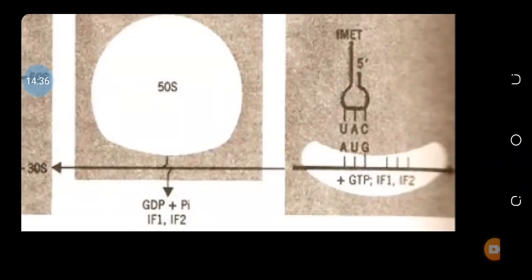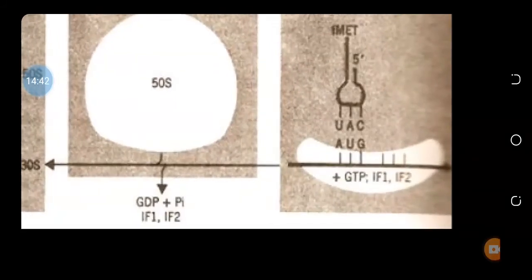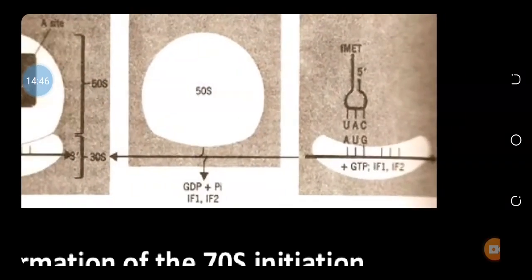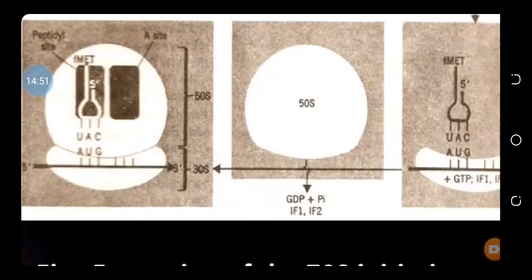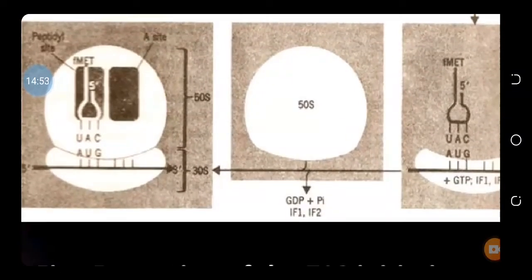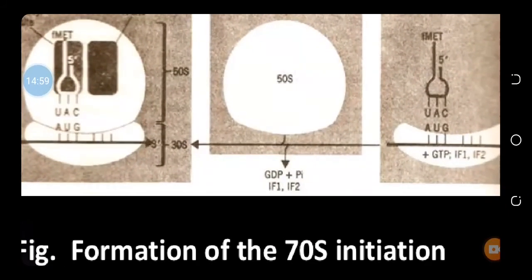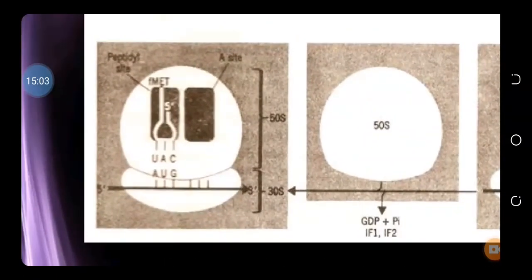This is the first transfer RNA, and its 3' end has the amino acid which is called F-MET in case of prokaryotes and MET in case of eukaryotes. And after this, the 50S subunit enters, and IF1, IF2 and the GTP are removed. Now the complex is complete.